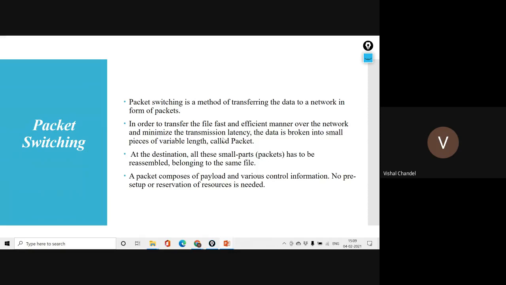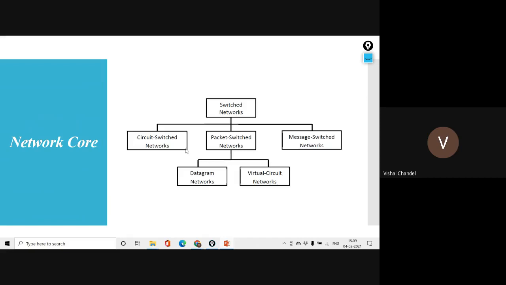It is also divided into two methods: the datagram method and the virtual circuit method. In the virtual circuit method, we deliver packets along a dedicated path, and in datagram, we deliver the packets along undefined routes. And in the end, we have message switching.